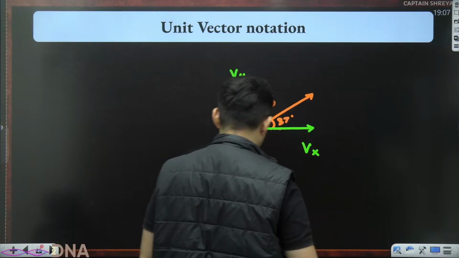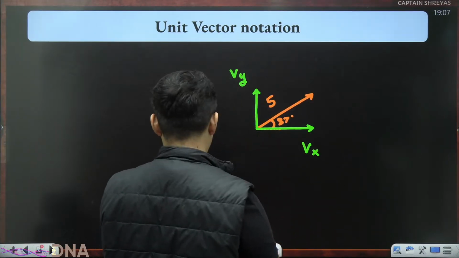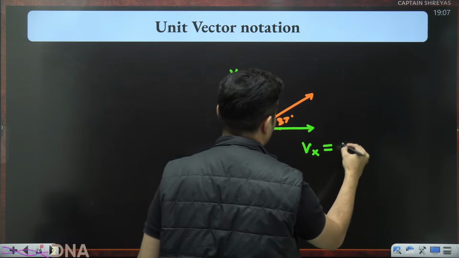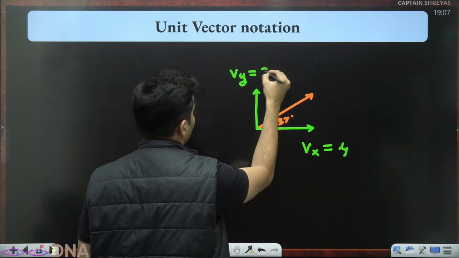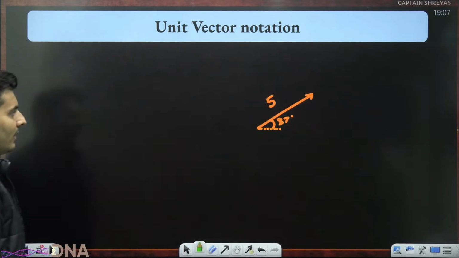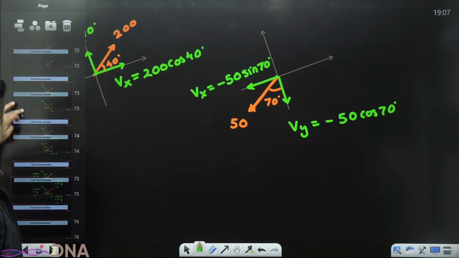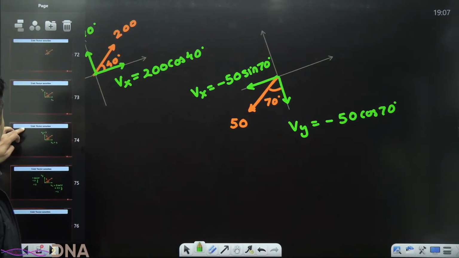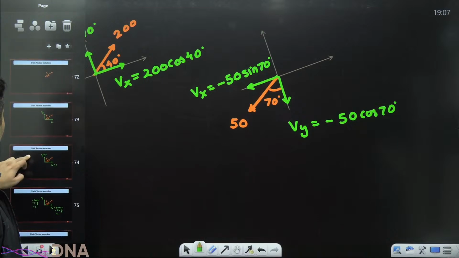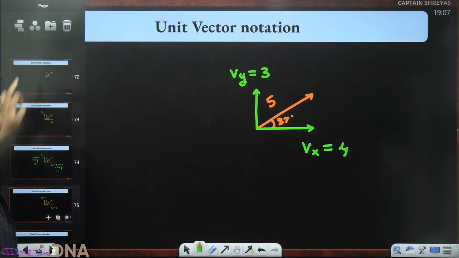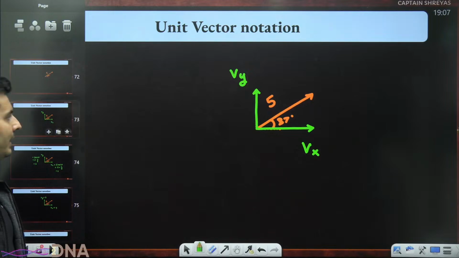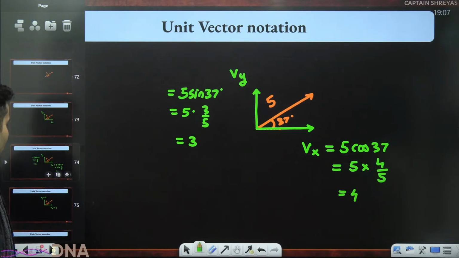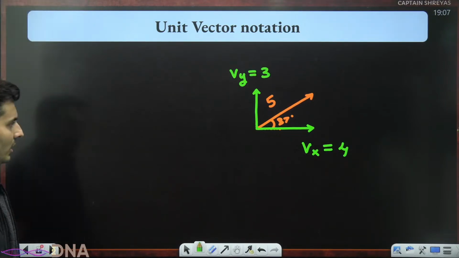Vx is basically 4 units, Vy is basically 3 units. That's all I have done, okay, till this point. I took a vector, I split it, I found the magnitude of the components, and I just wrote it down.